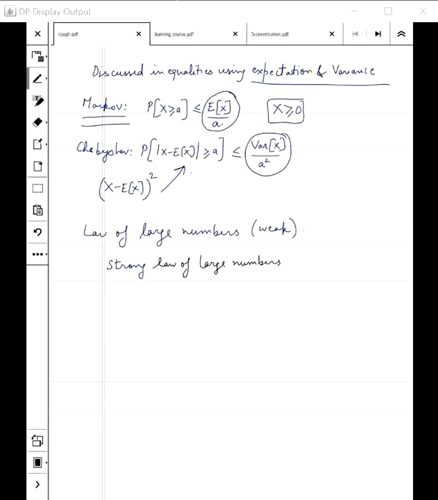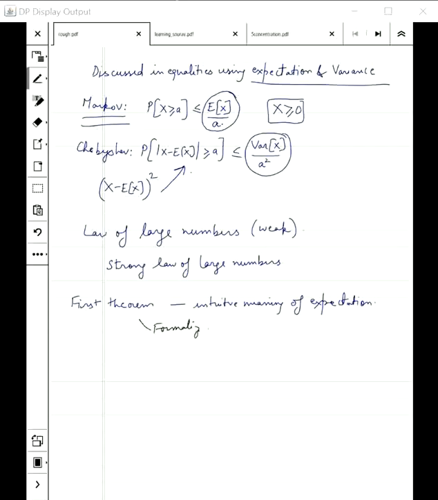We will not cover it in the course, but you can read it independently. This is the first theorem which formalizes the intuitive meaning of the quantity expectation.